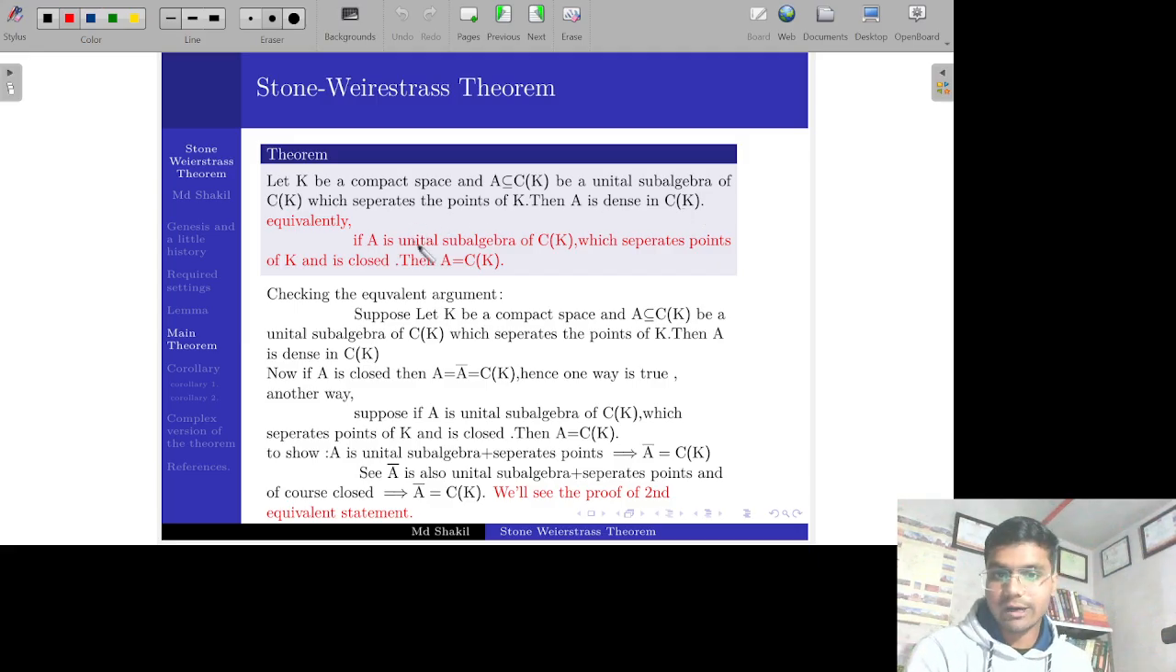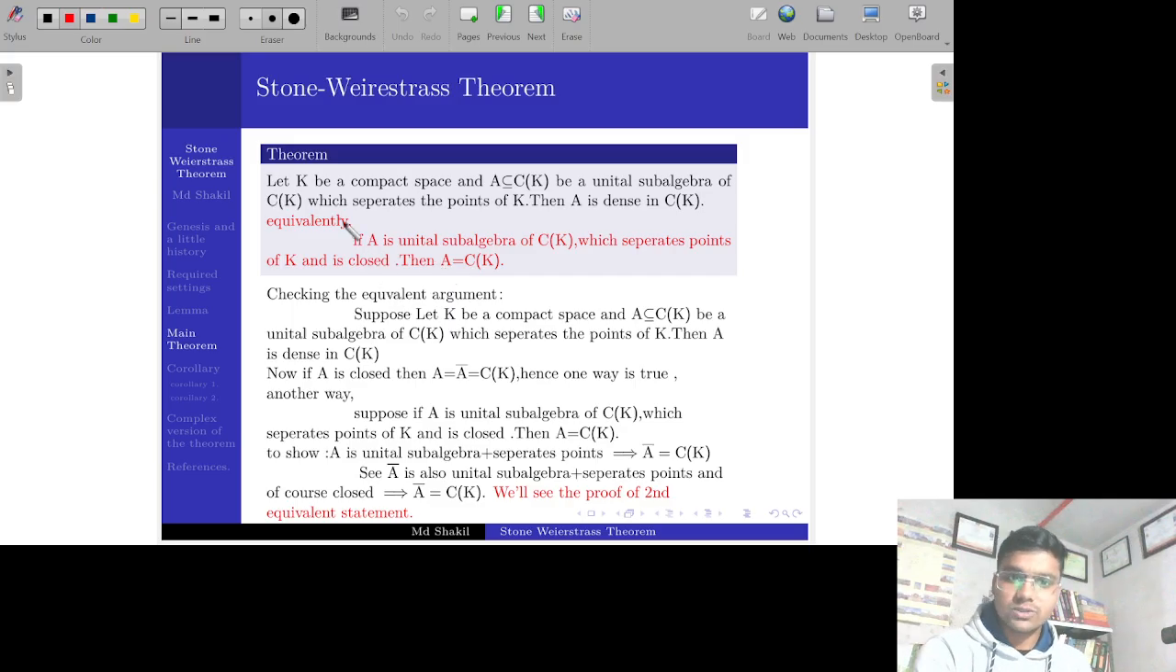And there is an equivalent argument of this theorem: if A is a unital subalgebra of C(K), which separates the points of K and is closed, then A equals C(K). So these two statements are equivalent. If you say the first statement, then the second statement is true. When we say the second statement is true, then the first statement itself is true. How these two statements are equivalent, let us see first.